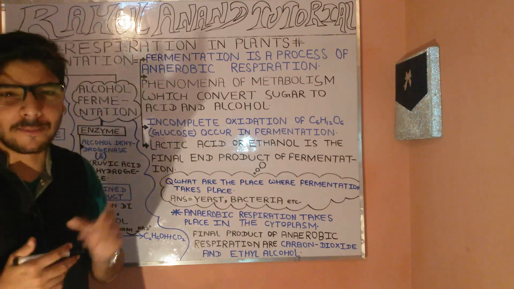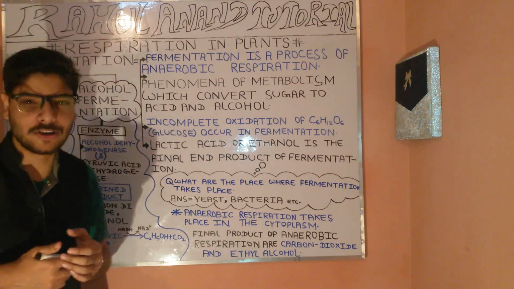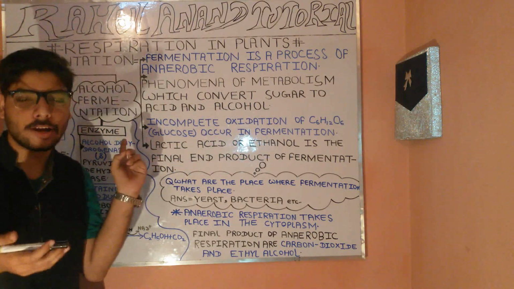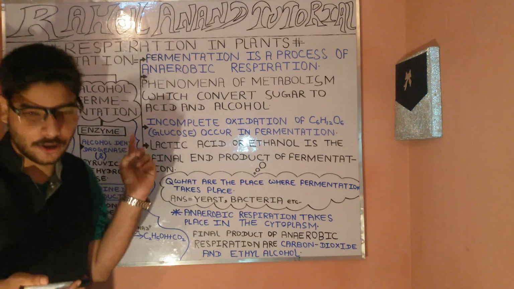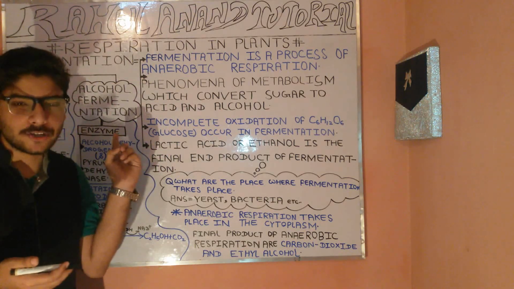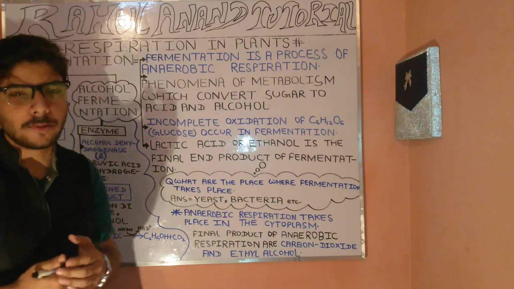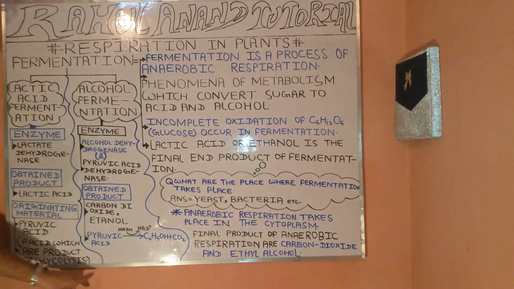The originating material of the fermentation will be pyruvic acid, which is the product of glycolysis. You can find this here on the board.